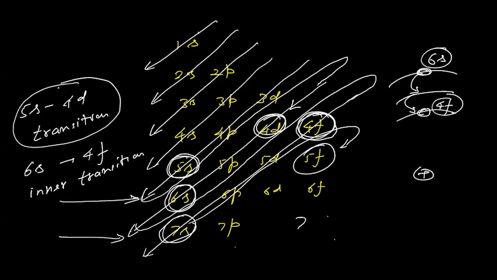Here also 2 levels, 7 to 6, 6 to 5. In both cases, 2 transitions, that's why inner transition elements. These names have been given to them. So 2 reasons. First reason is that these are even within D block elements. So D block elements are transition, F block inner transition. That is one reason. Second reason, that when we talk about the above principle, filling up of the electron from 7s, after 7s, it goes to 5f. So it is inner to inner, that's why inner transition elements here.